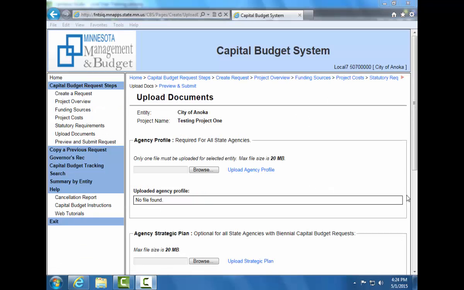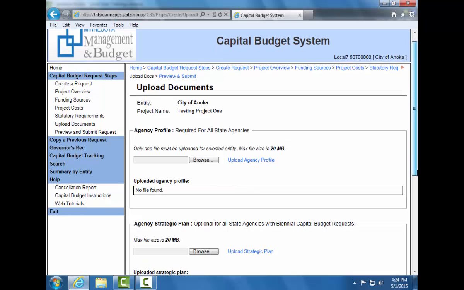On this screen, users are able to upload any documents to support their capital budget request. Local units of government will not submit an agency profile or an agency strategic plan.